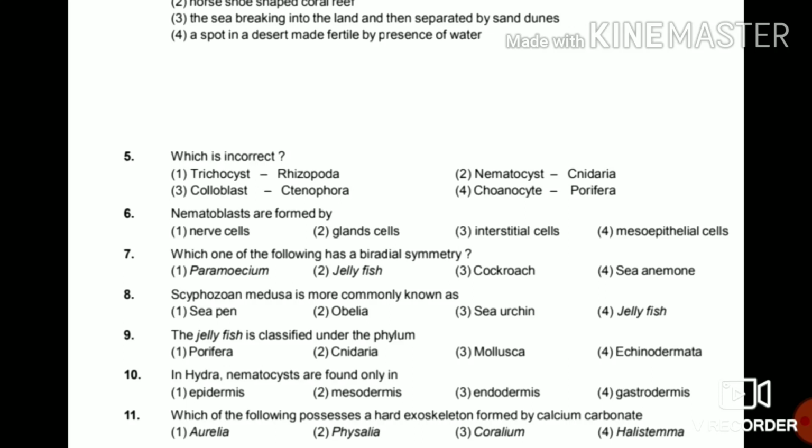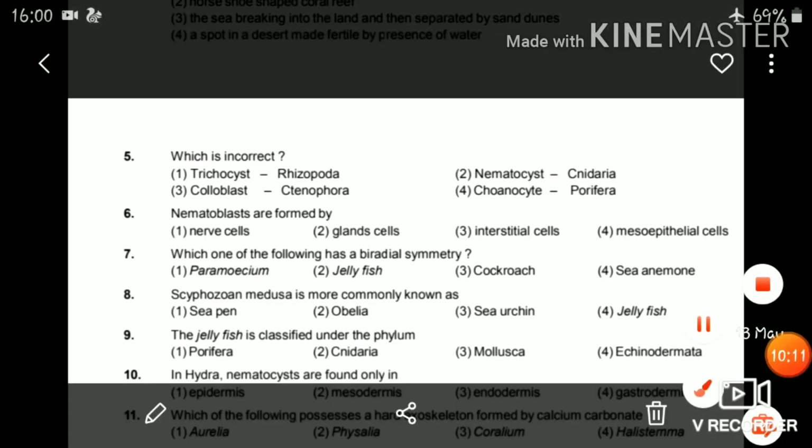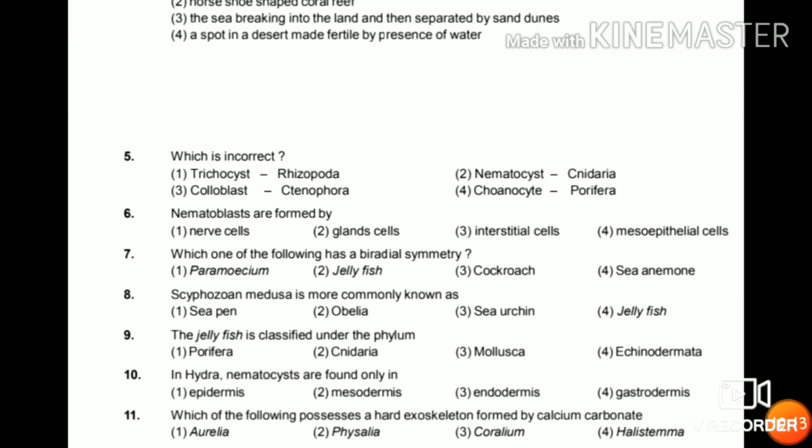Which one of the following has biradial symmetry? Paramecium, jellyfish, cockroach, sea anemone. So the answer is Paramecium. As we know, it has the biradial symmetry.